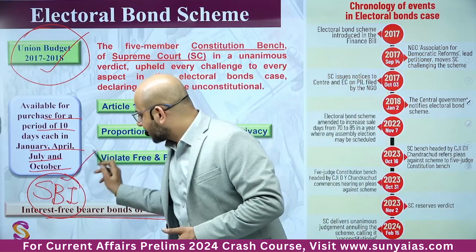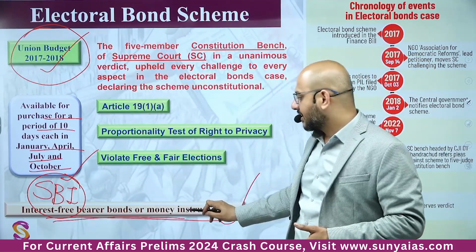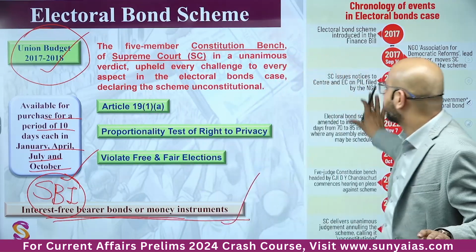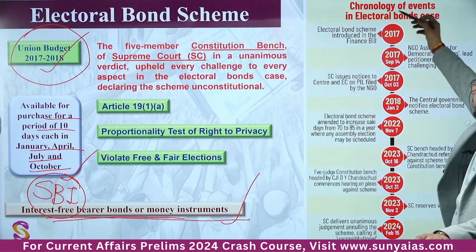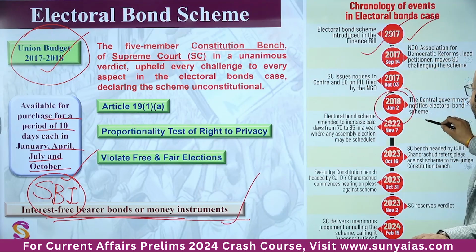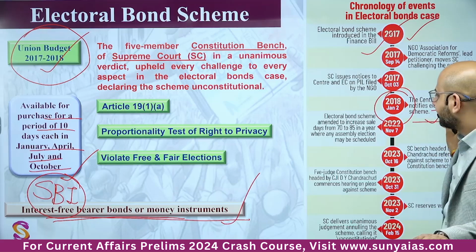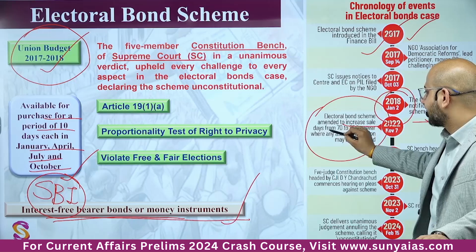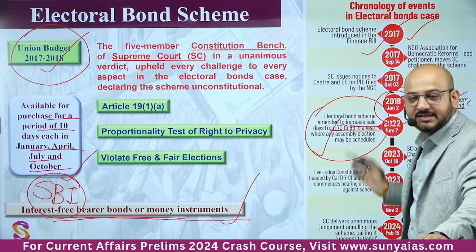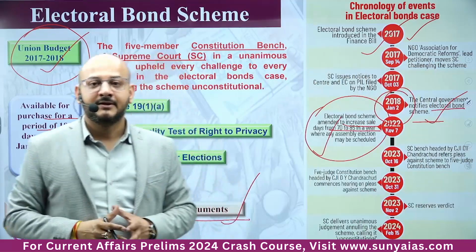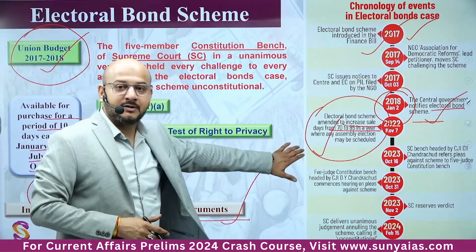So it was only with the SBI Bank, interest free bearer bonds or money instruments. What was the problem? You need to understand. थोड़ा timeline भी देख लेते, then we'll come to the point. Electoral bond scheme introduced in 2017, then 2018 central government notifies electoral bond scheme. फिर electoral bond scheme amended to increase the sale days from 70 to 85 in each year. Sales बढ़ा दी गई उसकी, so that the corporates can contribute more money for the registered electoral parties.